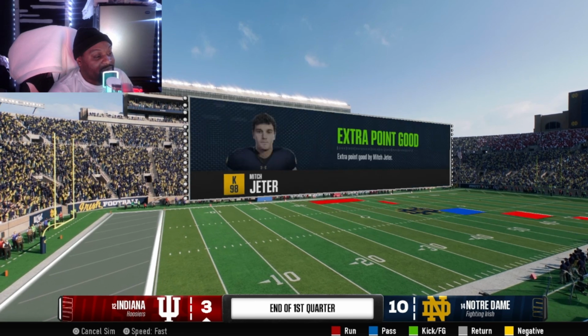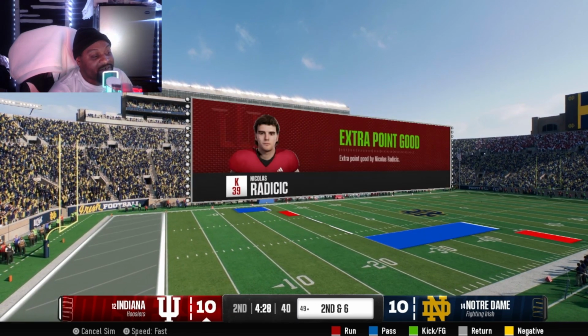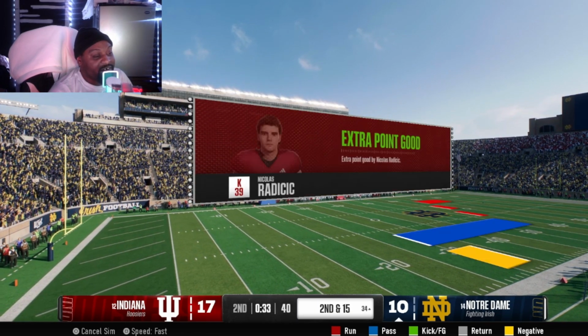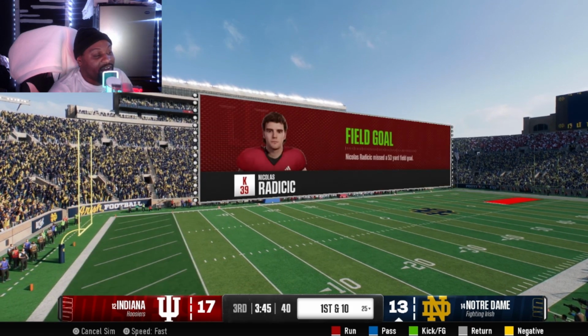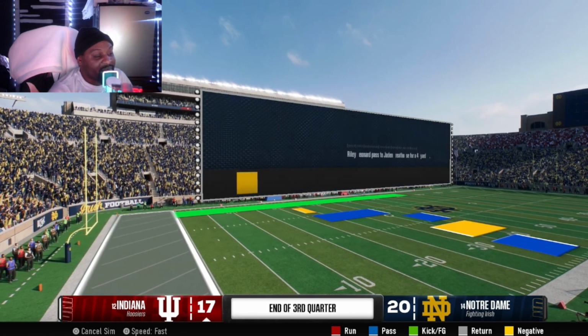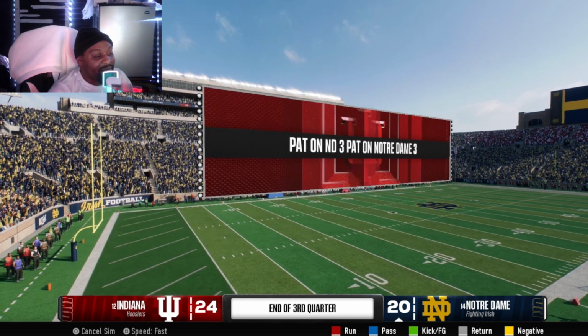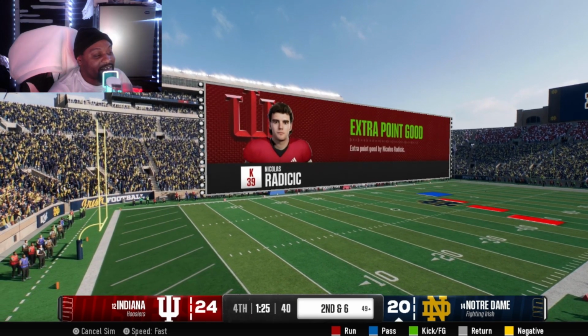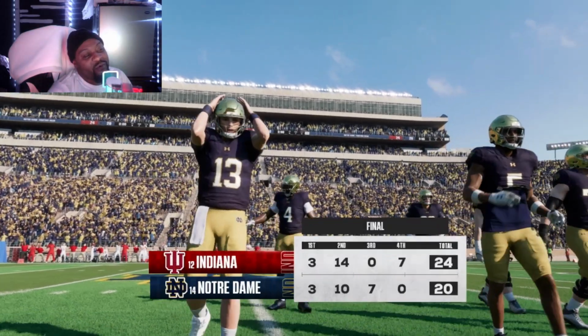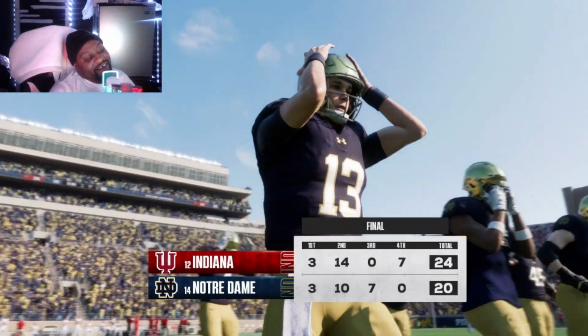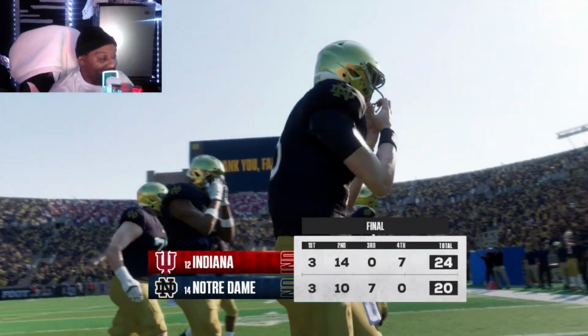So bam, off to the races. Notre Dame start off hot, and then they take a tie. Indiana starts to come away, 10, 17, 13 now. It's close for a while. Then it's 20-17, but then Indiana takes another lead, 20-24, and the game comes down to the end, and they lose. The Indiana Hoosiers beat Notre Dame.